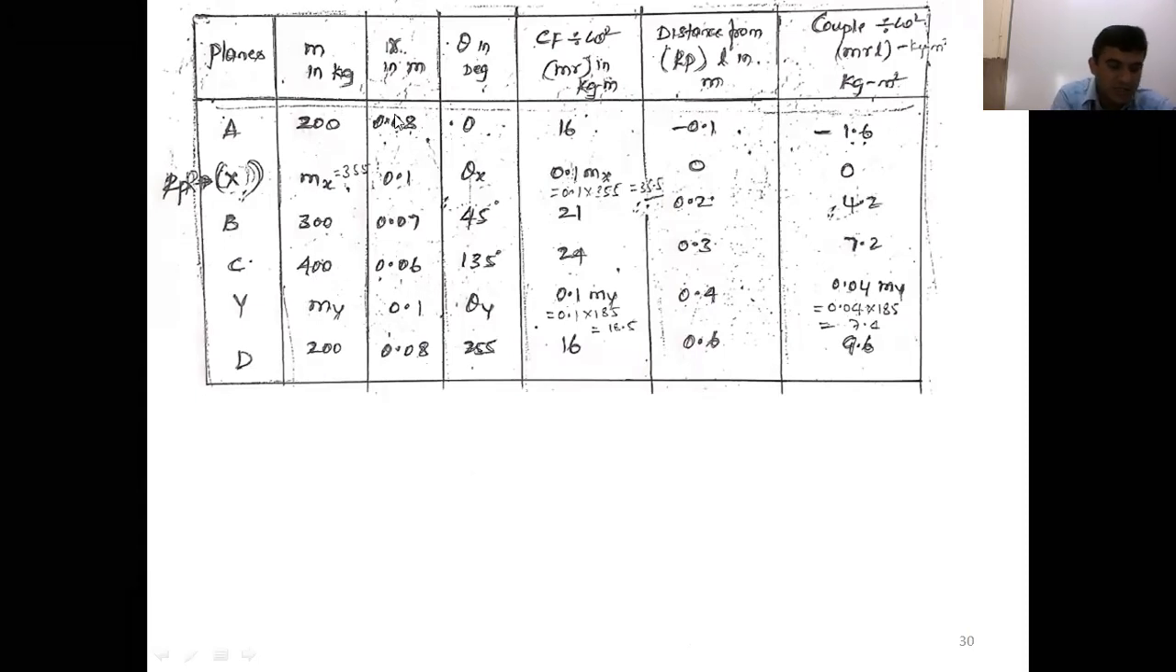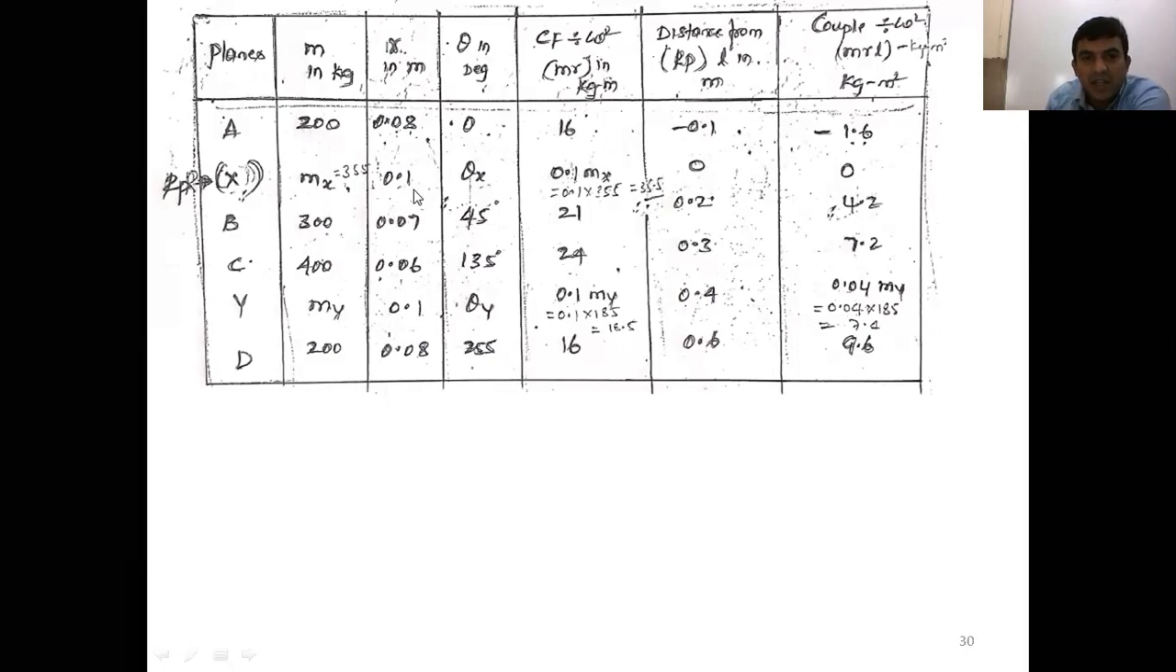Then radius of rotation. All the radii of rotation of the masses are given in millimeters. Convert into meter, since radius of rotation should be in meter. Then angular position in degrees with respect to the X-axis, horizontal line: 0, theta x is unknown, 45 degree, 135, theta y is unknown, 255 degree. Then centrifugal force divided by omega square is mr. Now multiply m into r, that is the second and third column. 200 into 0.08 you will get 16 kg meter.